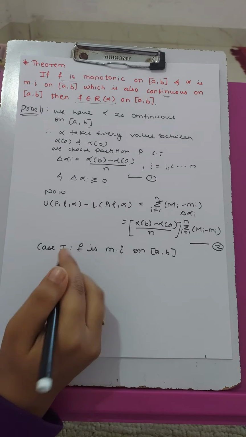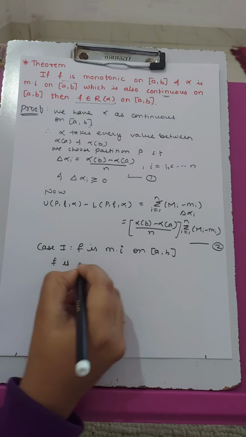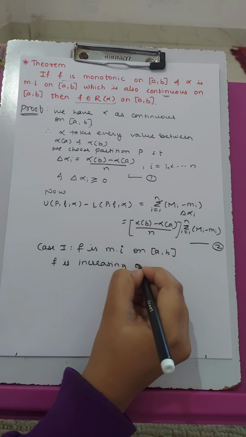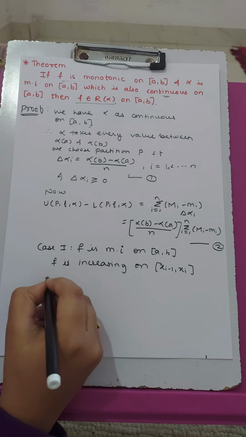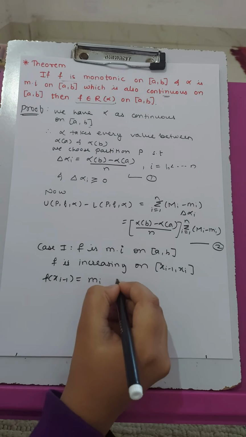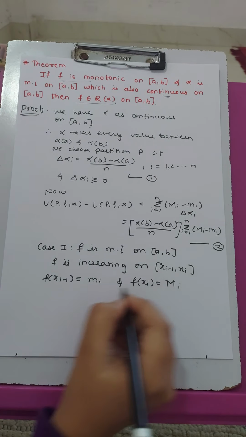So as f is increasing on subinterval [xi minus 1, xi], f of xi minus 1 takes the value mi and f of xi takes the value capital Mi.